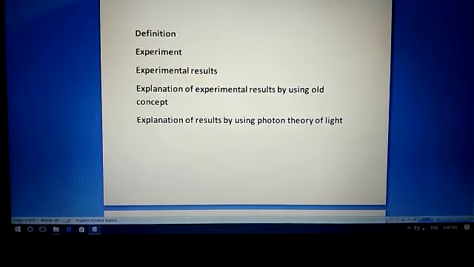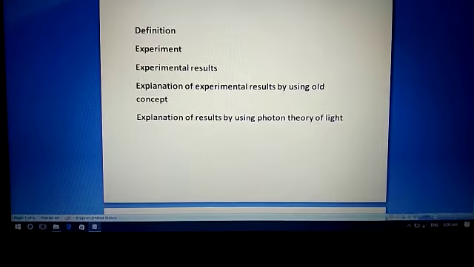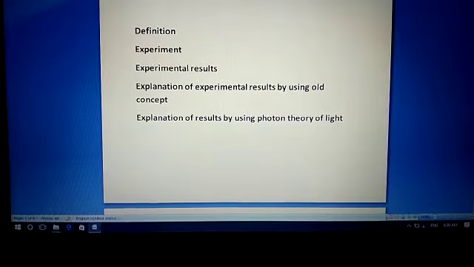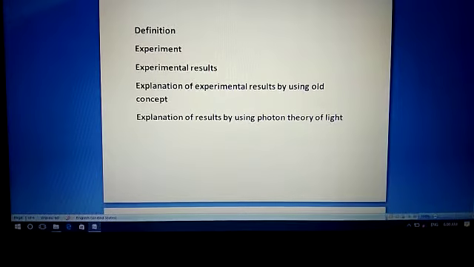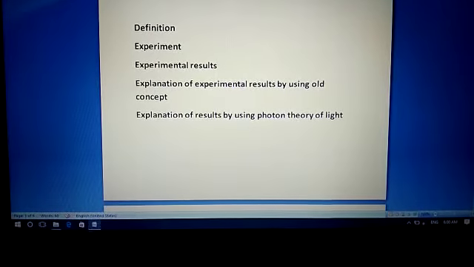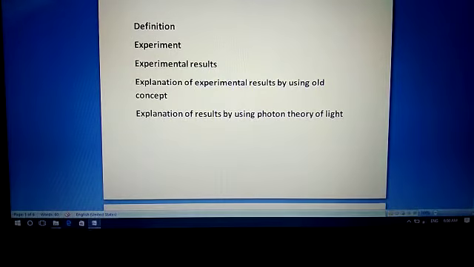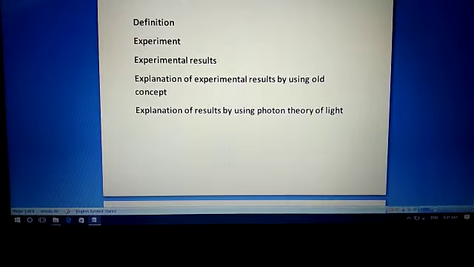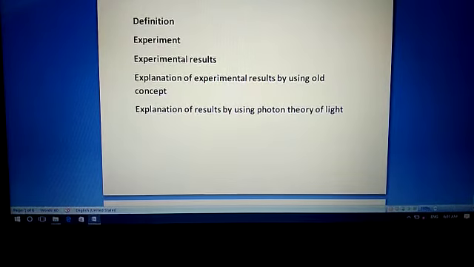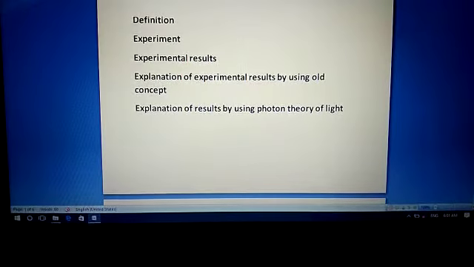After that, we discuss the experiment related to the phenomenon of the photoelectric effect, and then we discuss the results which we obtained by this experiment. After that we explain the results of the experiment by using the old concepts, meaning the old physics laws.